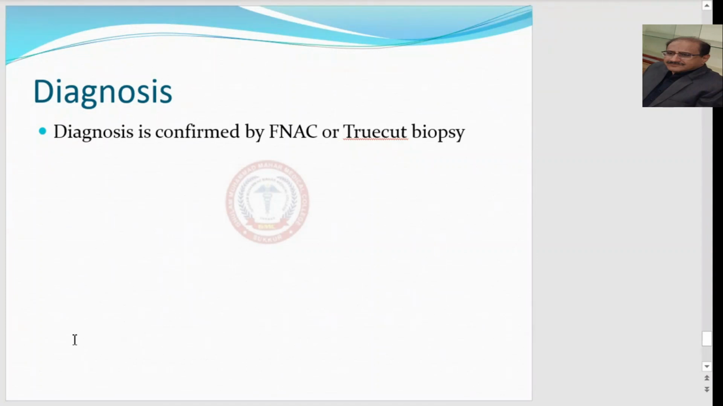The Trucut biopsy will give us a good amount of tissue that will give us a very clear clue regarding this type of tumor. Most probably the Trucut is more beneficial, and we can go for other investigations as well, like the thyroid function test, CT scan of the neck and chest, or MRI of the neck and chest. Indirect laryngoscopy is very important to see the status of the vocal cords, whether the disease has affected the vocal cords or not. But the diagnosis is confirmed by histopathology.